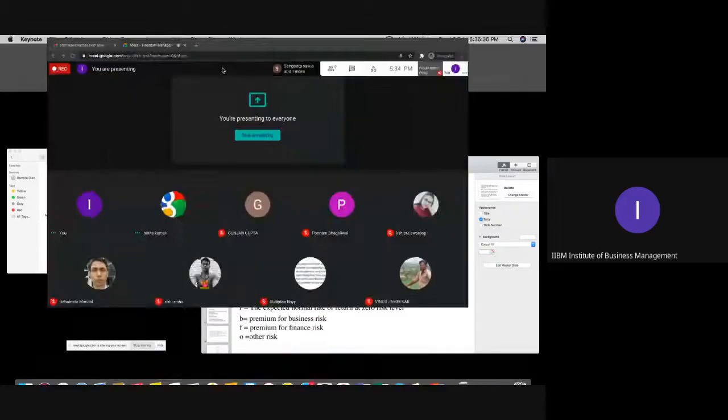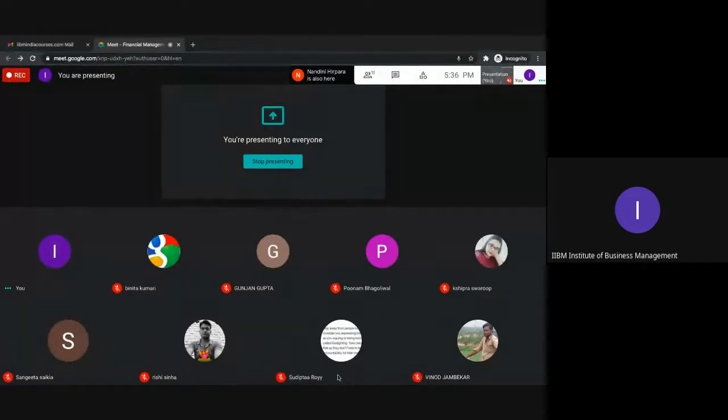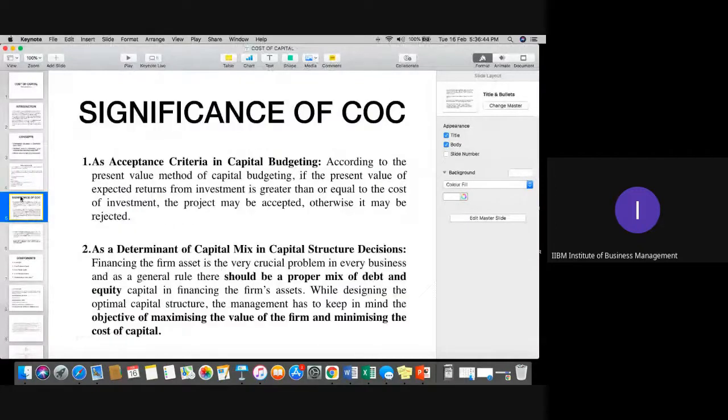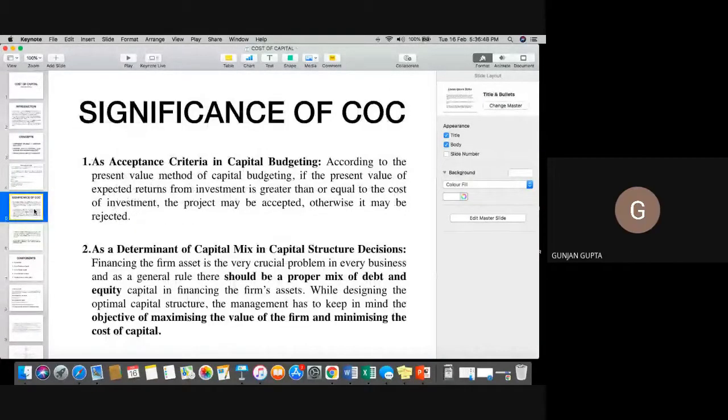Clear everyone, please, this formula? I hope so. Okay, now we can start the next slide, everyone. The significance part.